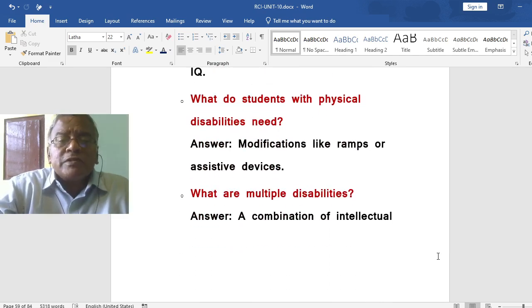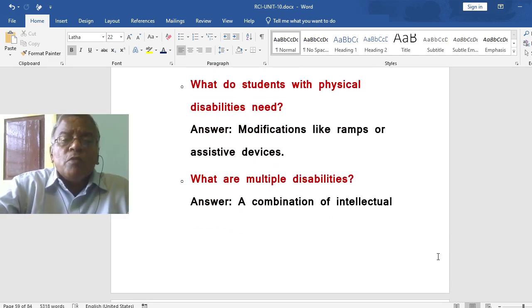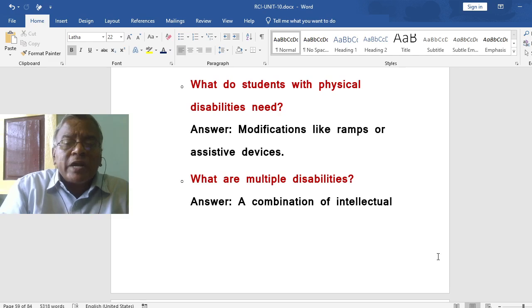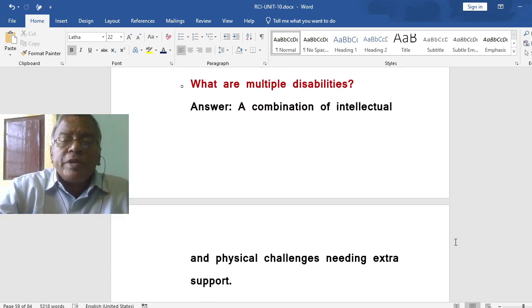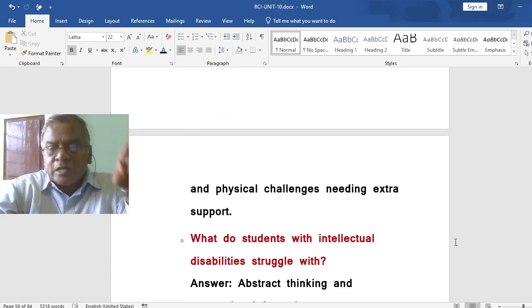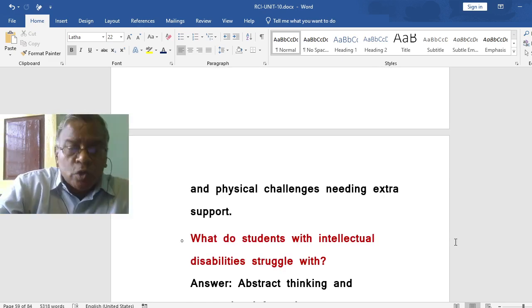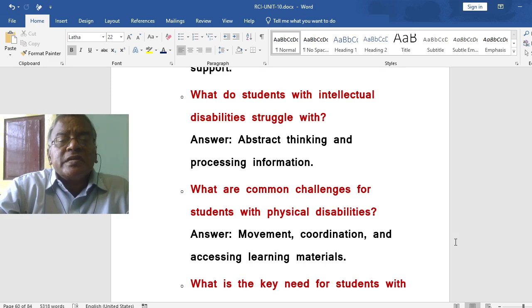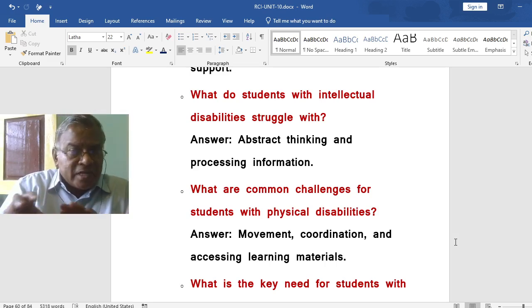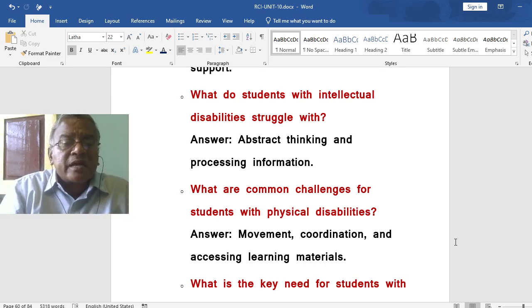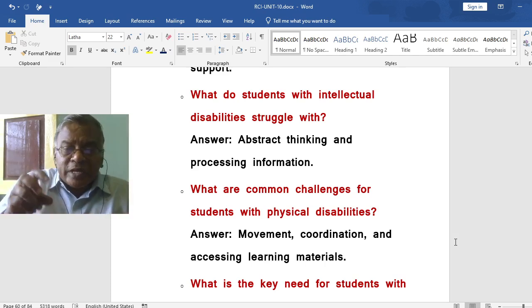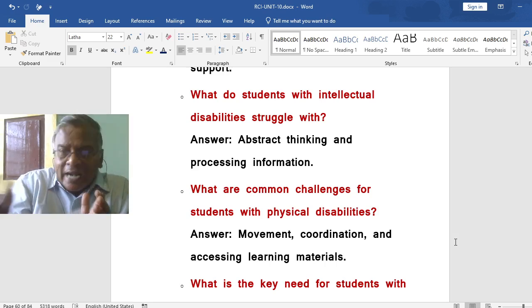What do students with physical disabilities need? Modification like ramps or assistive devices. What are multiple disabilities? A combination of intellectual and physical challenges both together needing extra support. What do students with intellectual disabilities struggle with? Abstract thinking and processing information. Intellectual disability means that these children have a problem with abstract thinking and processing information, putting the information into categories.